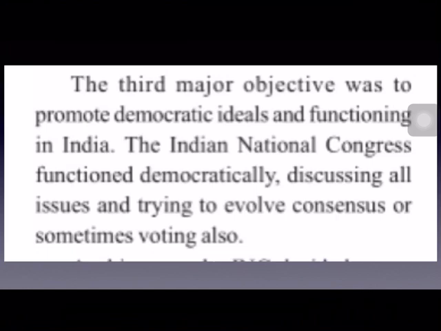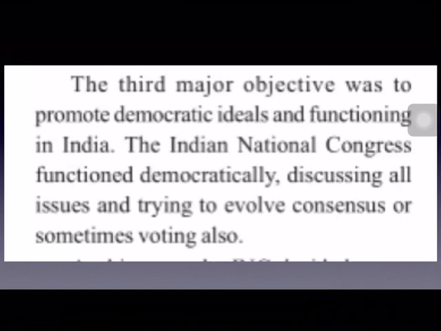From 1886 onwards, the Indian National Congress met every year in December in different parts of the country like Bombay, Delhi, Lucknow, Pune, Calcutta, Madras, Surat, etc. And the Indian National Congress got so much popularity that the number of its delegates increased to thousands.